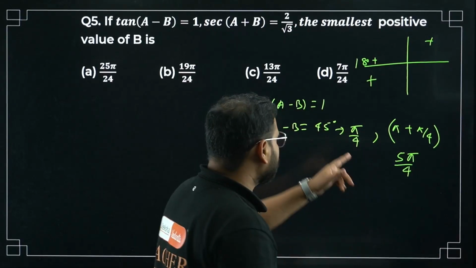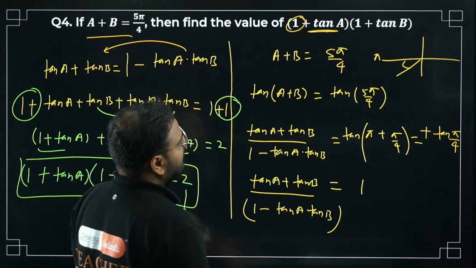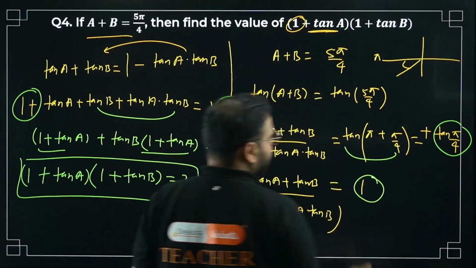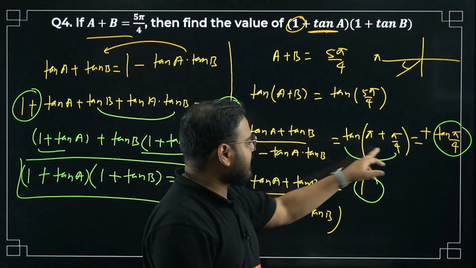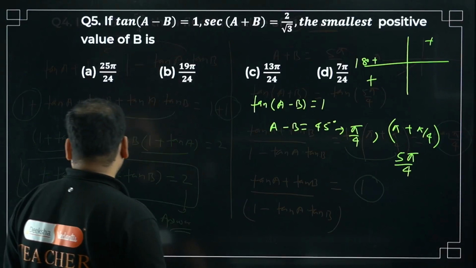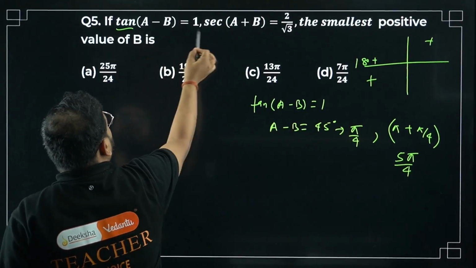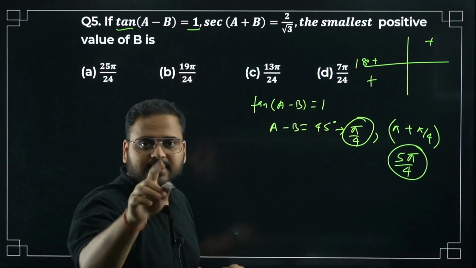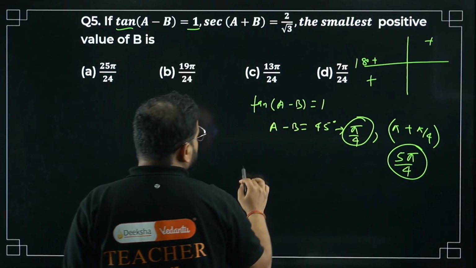How come? Think about it. We just learned, right? Over here we saw tan of pi plus pi by 4. How much is that? Tan pi by 4. How much is that? 1. Tan of pi plus pi by 4 is tan pi by 4, nothing but 1. It means when tan is equal to 1, I can have two values, either pi by 4 or 5 pi by 4. Agreed?